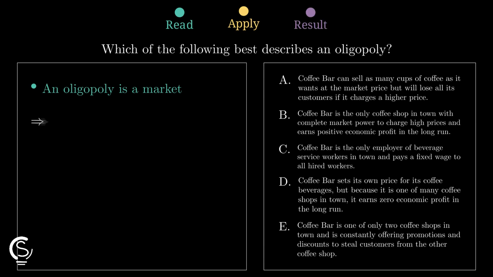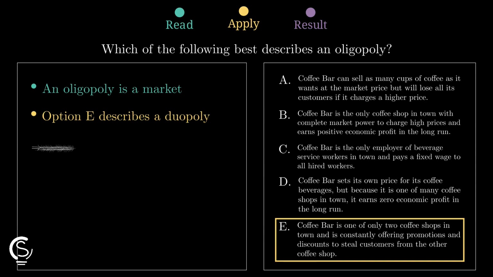In contrast, option A describes perfect competition while B represents a monopoly. Since E shows a small group of firms competing, it is our winner.